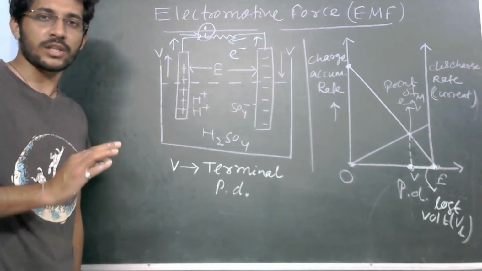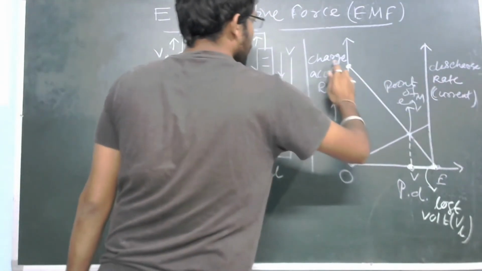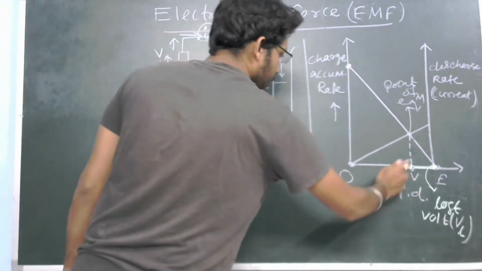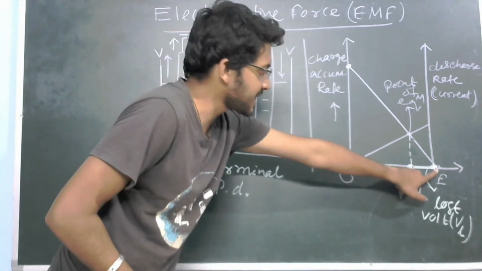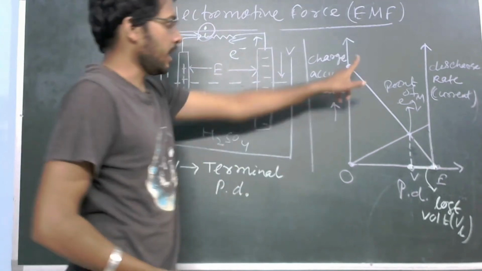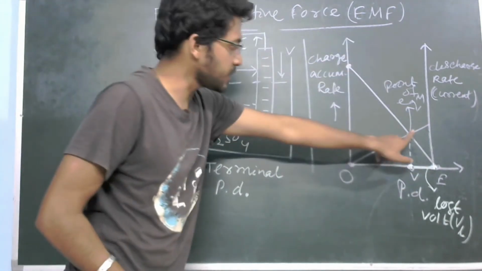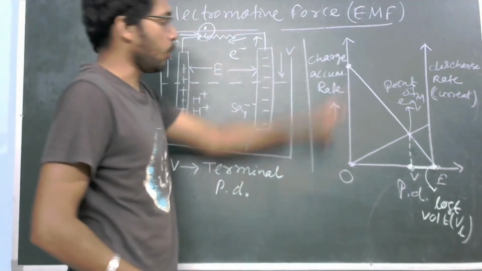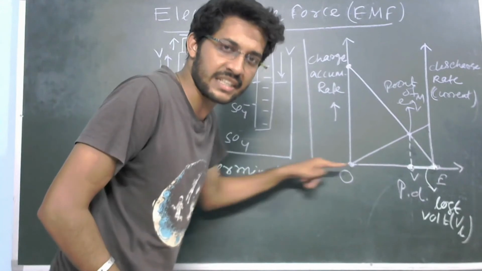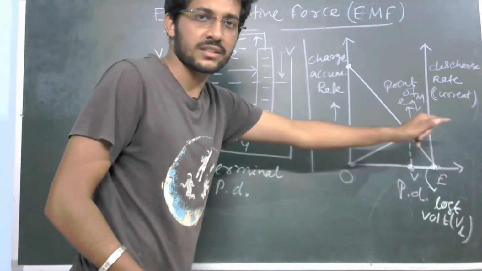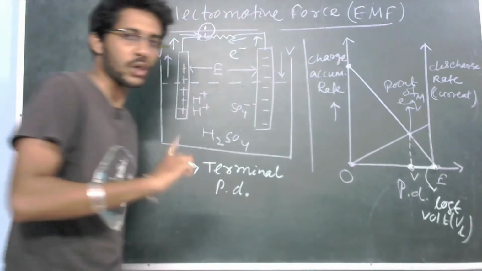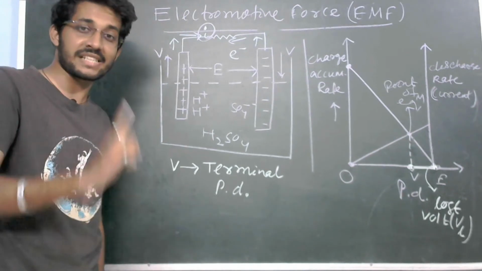Everyone clear? So this one is the basic case. When the discharge and your accumulation rate graph intersect each other, you are getting a point and you got a new potential. What is happening? See, it was the maximum EMF. Clear? Discharge was just started. Accumulation rate was 0. But at this point, discharge is going on, also accumulation is going on. Rate of accumulation is decreasing, discharge is increasing. So current flow starts, whereas your accumulation is decreasing. That's why the potential you are getting, that is not equivalent to your EMF. It is always less than the EMF.